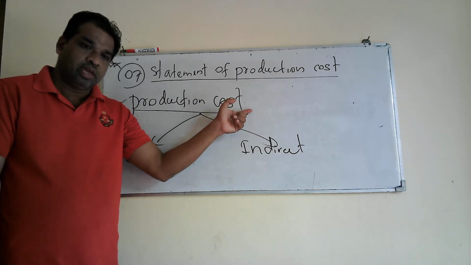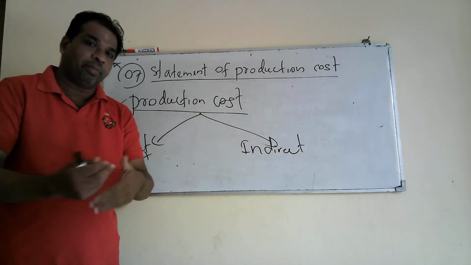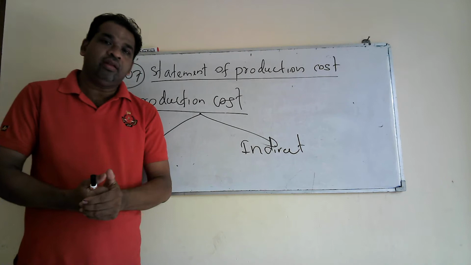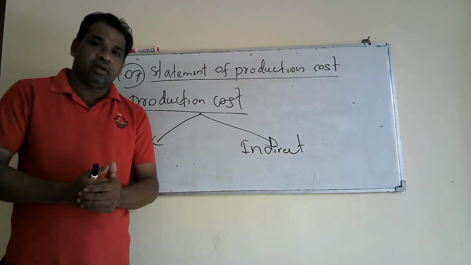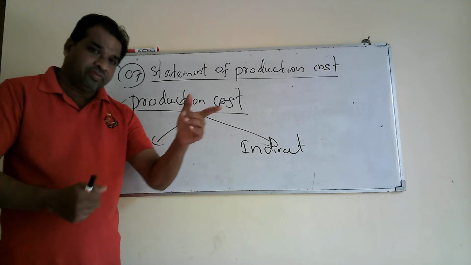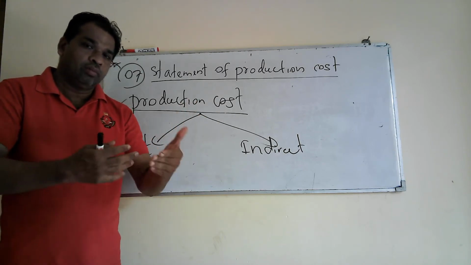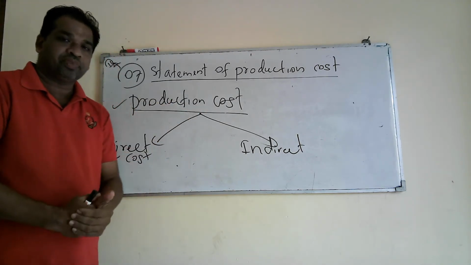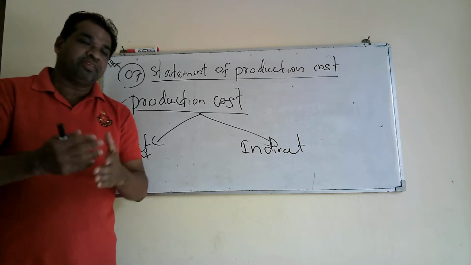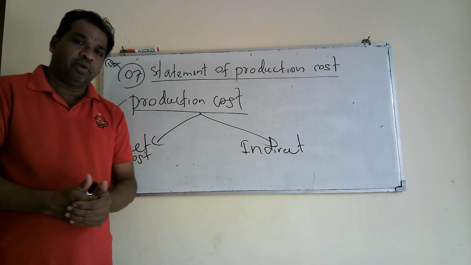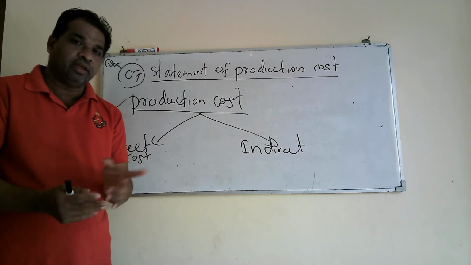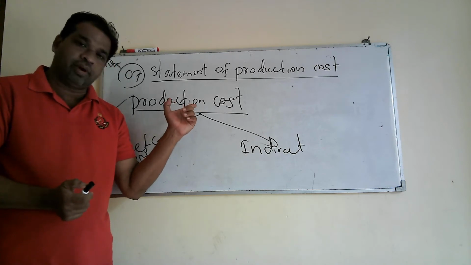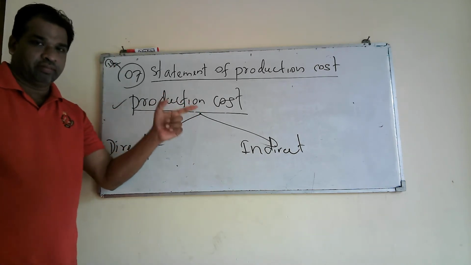If we take a garment factory, in the garment factory they are producing garments or clothes. You take a shirt, they are producing shirts. Then they have to estimate the cost per shirt, and finally they estimate the total cost of production. So you just understood production cost. Then there are different classifications of cost depending on the nature of the product. We can classify total cost in different manners.